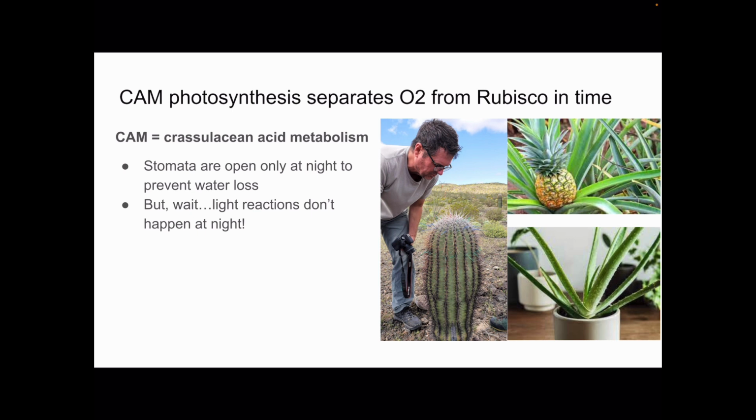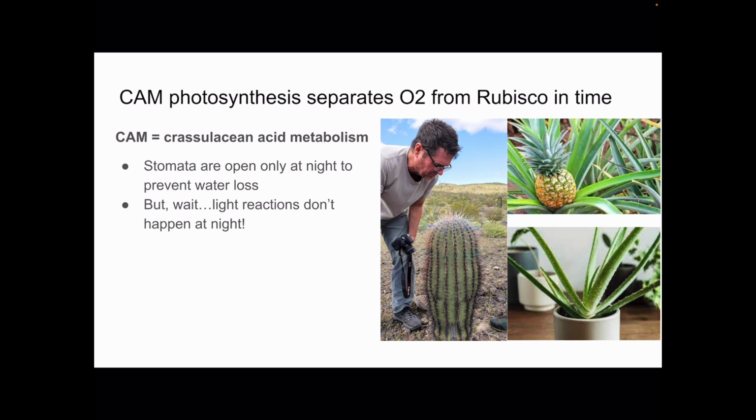In CAM photosynthetic pathways, we keep oxygen and Rubisco separate in time. The CAM photosynthetic pathway stands for crassulacean acid metabolism. It's named after the plant family, the Crassulaceae family, where this pathway was discovered. In this pathway, stomata are only open at night. So during the daytime, no carbon dioxide is entering the plant, and they do this in order to prevent water loss.